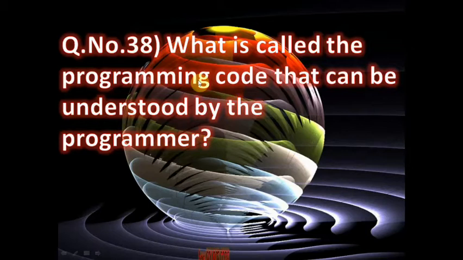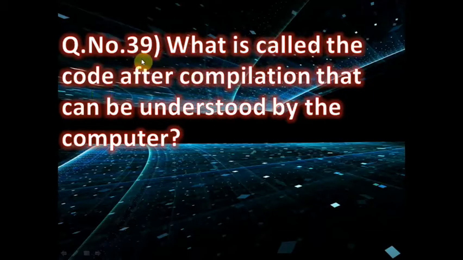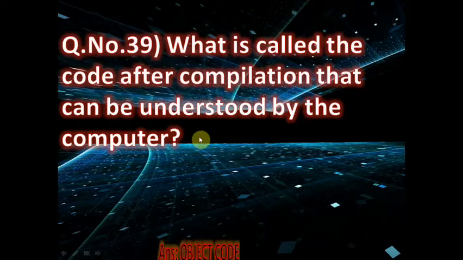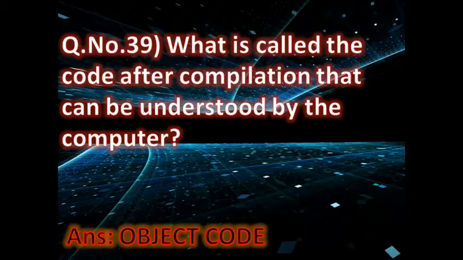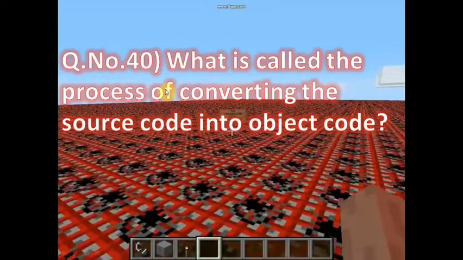Now question number 39. What is called the code after compilation that can be understood by the computer? Compilation means translation. The correct answer is object code. When the source code is converted into machine understandable form, that machine understandable language is called object code. It is in the form of 0 and 1, while source code is in the form of English alphabet, mathematical notations, and numbers.